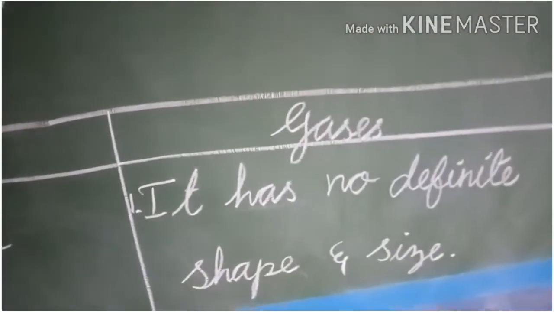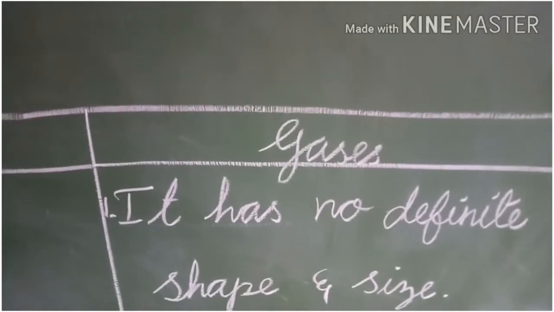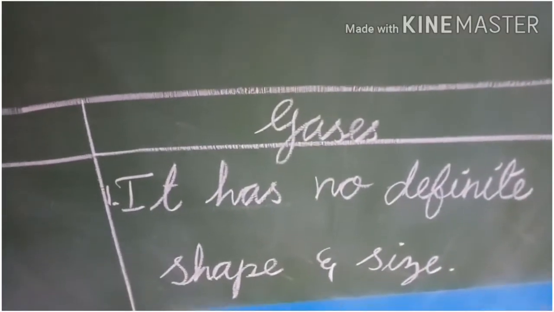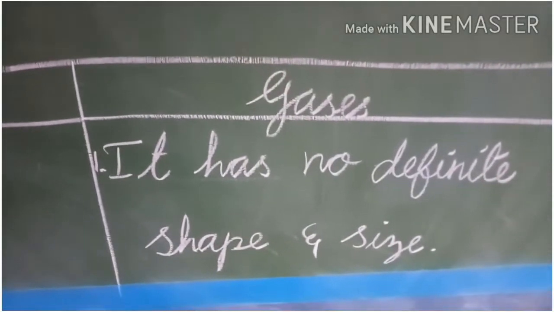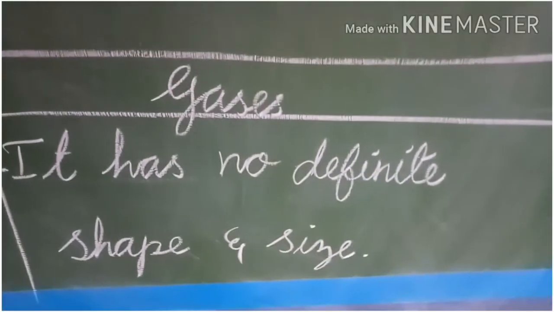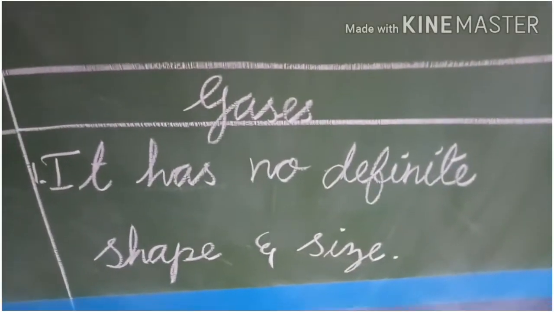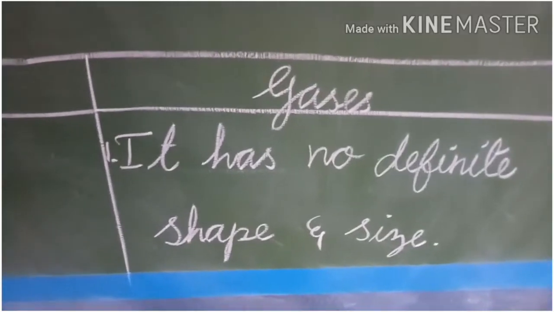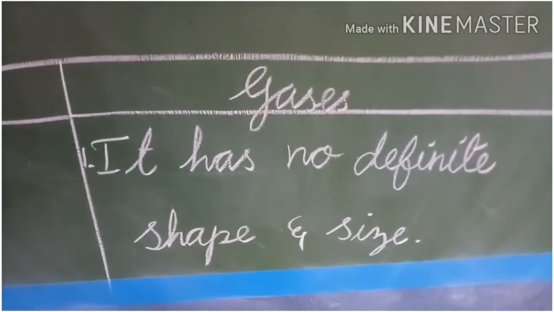But gases, G-A-S-E-S, it has no definite shape and size. No, definite, shape, and size.